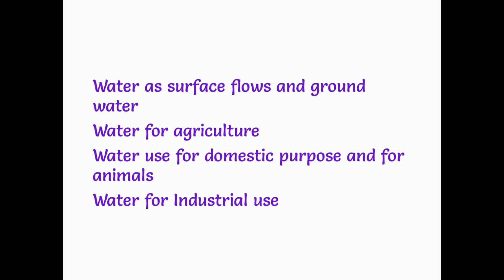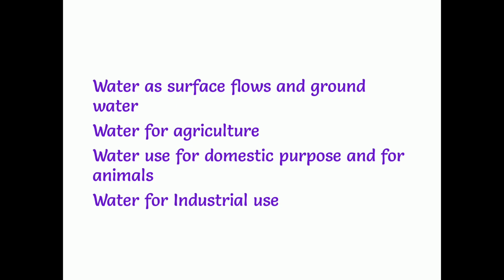So water is a very important resource. In this video, children, we discussed the two types of river systems, Himalayan rivers and peninsular rivers. In Himalayan rivers, we discussed three river systems. What are those? Indus system, Ganga system, and Brahmaputra system. And we discussed peninsular rivers: east flowing rivers and west flowing rivers.